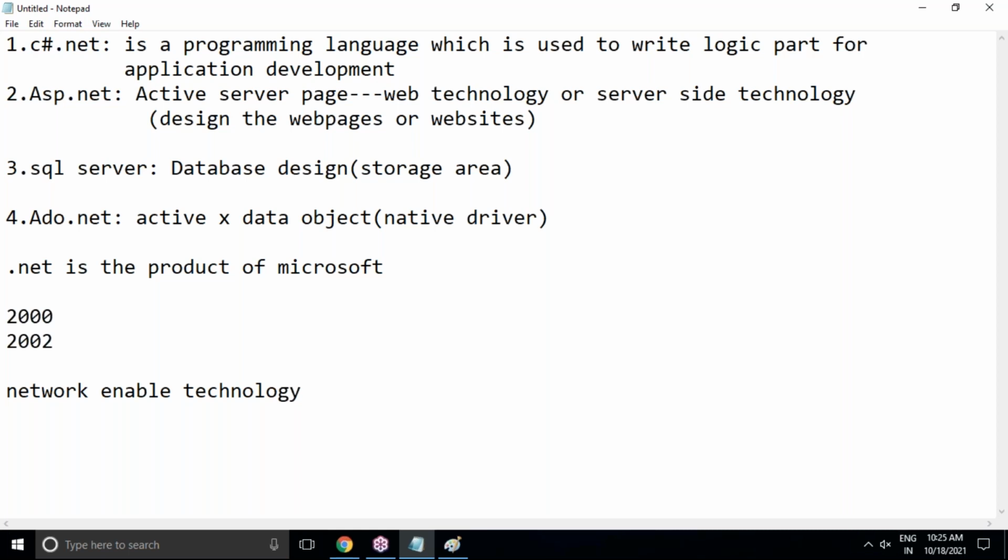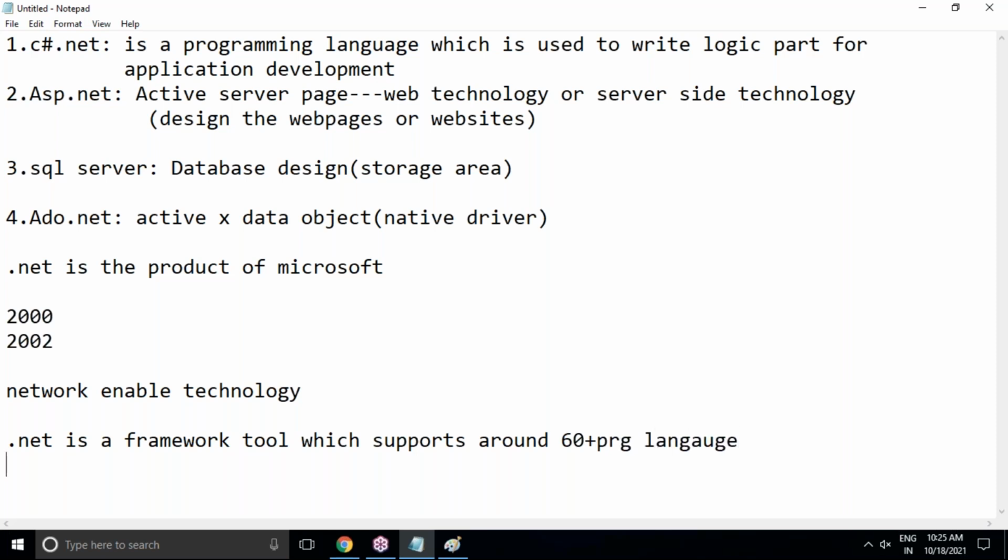Next, why .NET? Generally .NET is used to develop an application, but what is .NET actually? It's a framework. It's not a complete technology. We can say that .NET is a framework tool which supports around 60 plus programming languages.